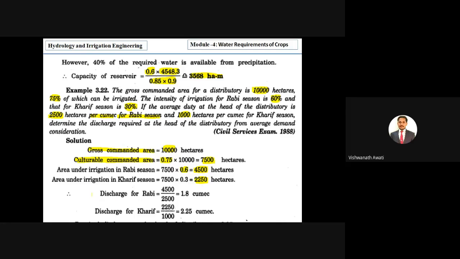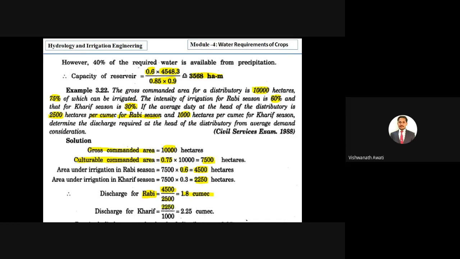Then we have to calculate the discharge for Rabi season. For that we require the duty for Rabi season, which is 2,500, and the area is 4,500. Then we get a discharge of 1.8 cumec.